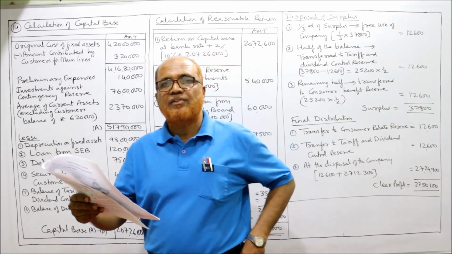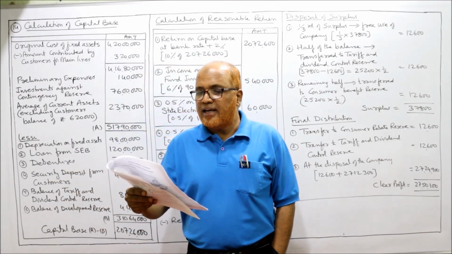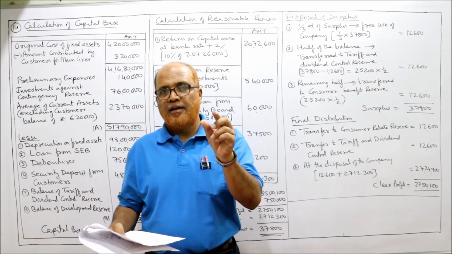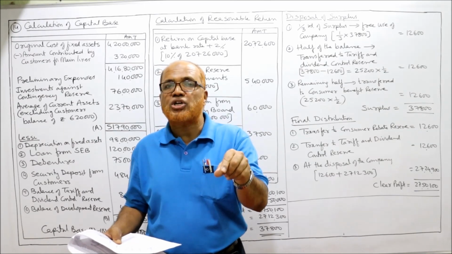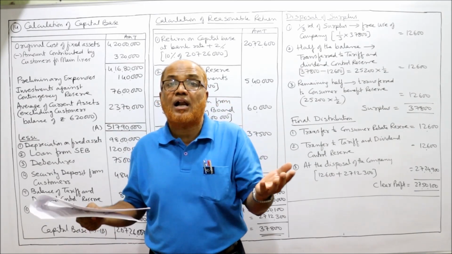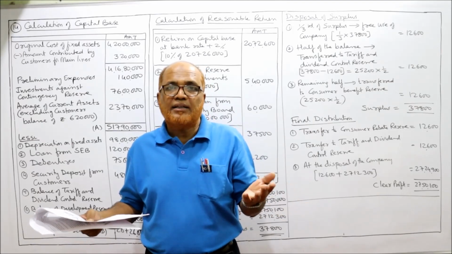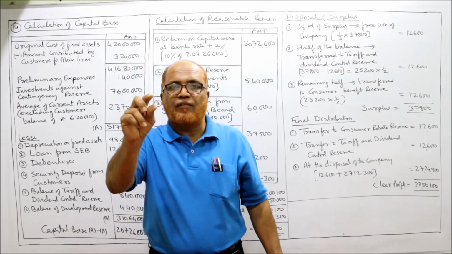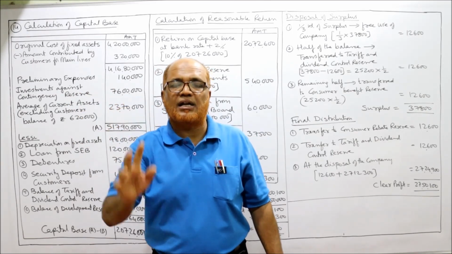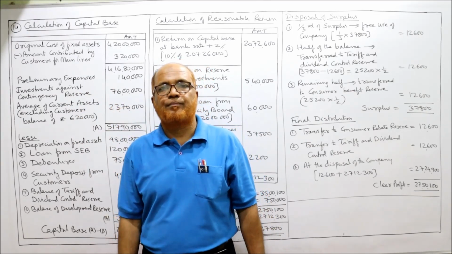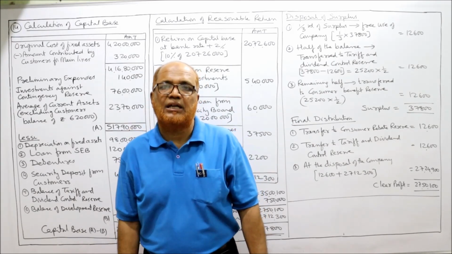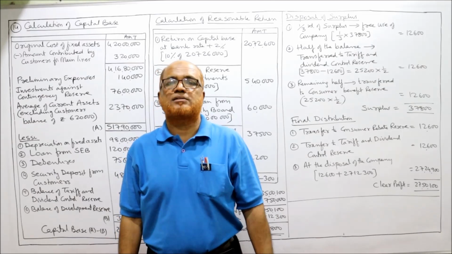So what is the information given? Net profit before charging debenture interest. See here, net profit before charging debenture interest means we have to deduct debenture interest, and we'll get the clear profit. So net profit before interest minus interest on debentures, the resulting figure is called clear profit. From clear profit, we deduct reasonable return, and we'll get the surplus.